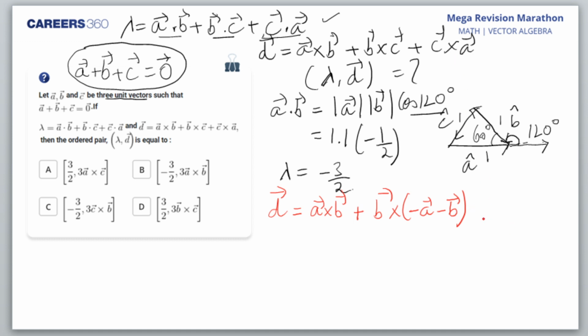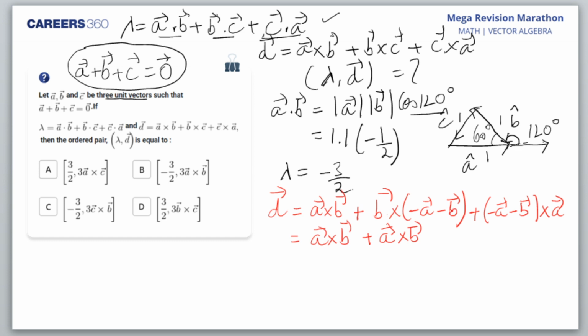And then it is c cross a. So I'll have plus minus a minus b cross a. Okay, students? Now what do I get? I get a cross b, and minus b cross a means a cross b only. Okay?